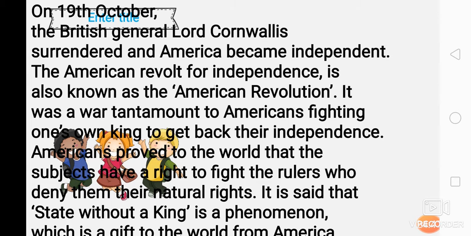The American Revolt for Independence is also known as the American Revolution. It was a war tantamount to Americans fighting their own king to get back their independence. Americans proved to the world that subjects have a right to fight rulers who deny them their natural rights. If the birthright is denied, they can fight to take that right back.